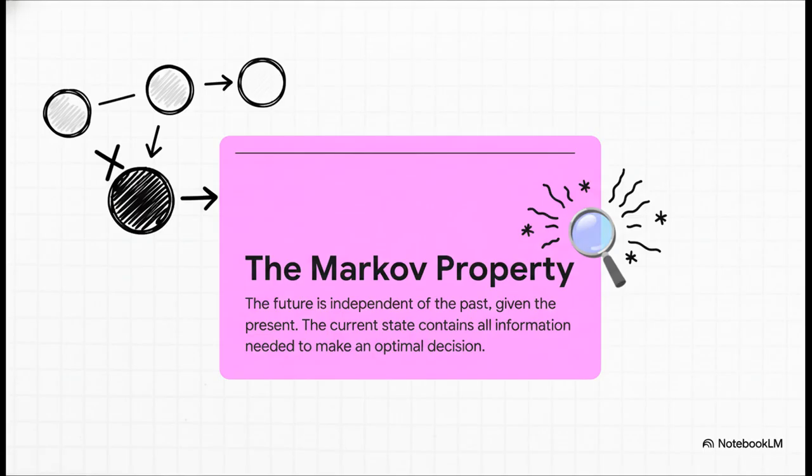So why is this a huge deal? Well, because it means our agent doesn't need to remember every single move it's ever made. The current snapshot is enough to make the best possible decision. And that's what makes solving these incredibly complex problems even possible.